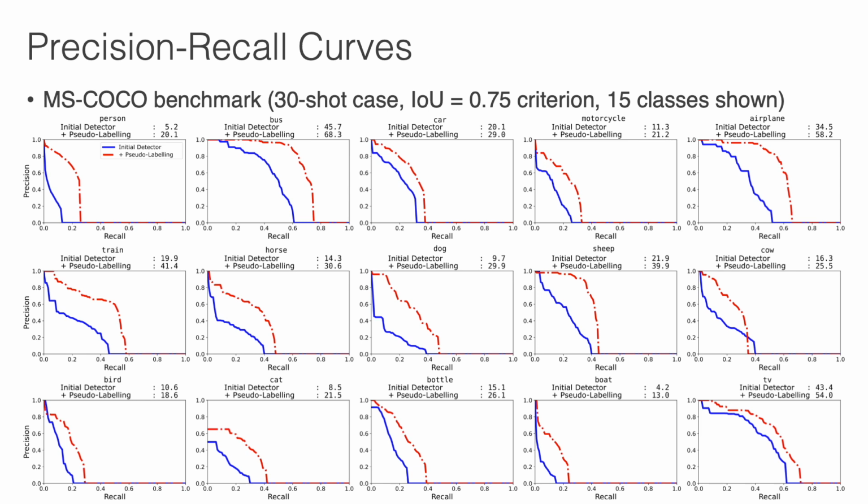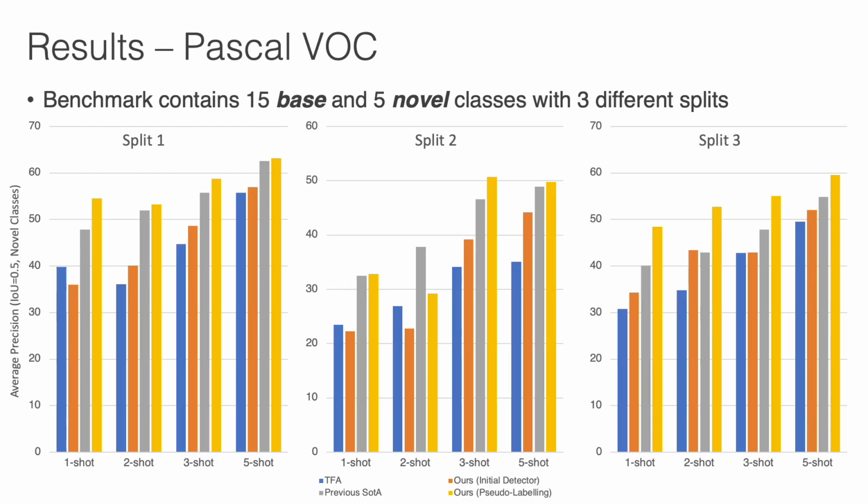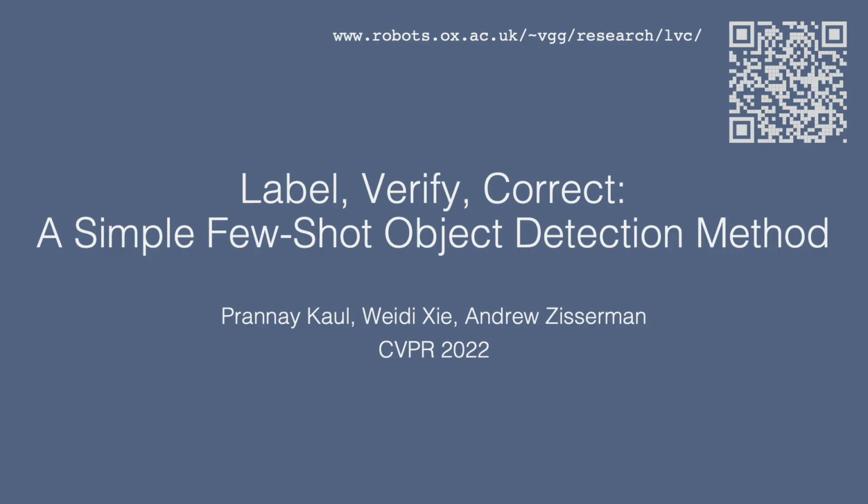Here we can see the improvement in the precision recall curves after pseudo-labeling on the 30-shot COCO benchmark. We also outperformed the previous state-of-the-art in almost all cases for the Pascal VOC benchmark. Please see our project website for further information.